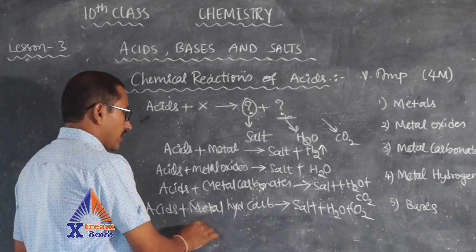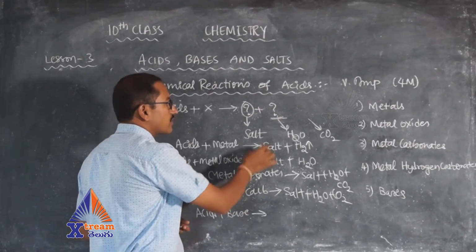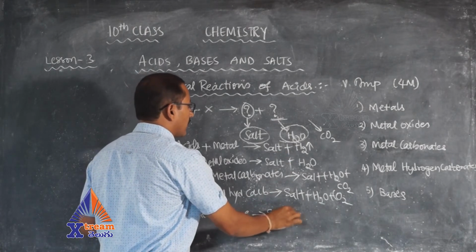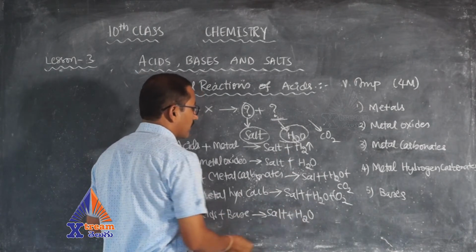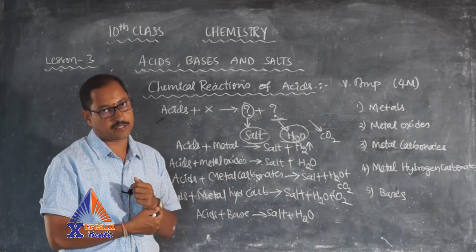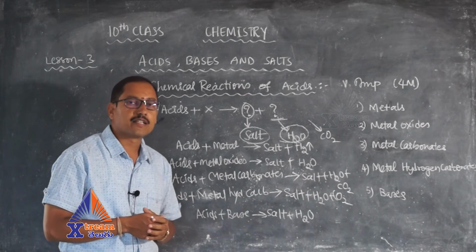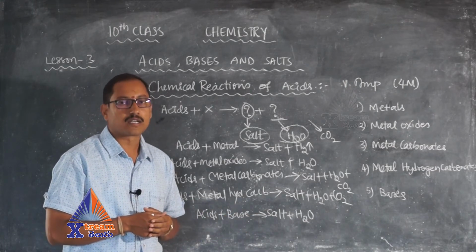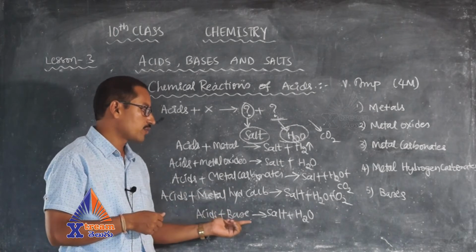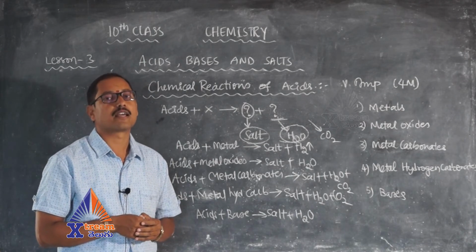And finally, acids react with bases to give these two famous products, salt and water. Here carbon is not available, hence carbon dioxide is not produced. This last reaction is famously known as the neutralization reaction. Acids reacting with bases to give salt and water is called a neutralization reaction.